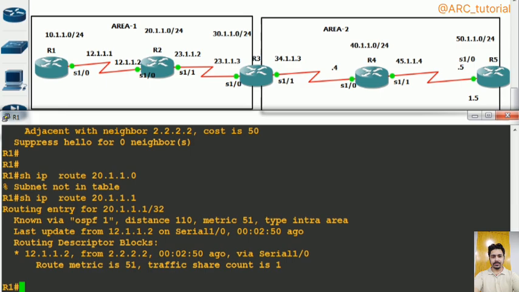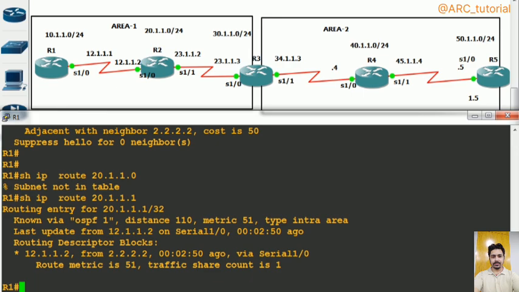Now I have taught you all these things. After it, let's start to modify your timers as well. How can we modify timers? We have already gone through all network types and all these basic things, right? How do they perform DR election, how can we manipulate it, by modifying its priority and all these things. But remember, in OSPF, once your DR has been selected, it will always remain as DR.